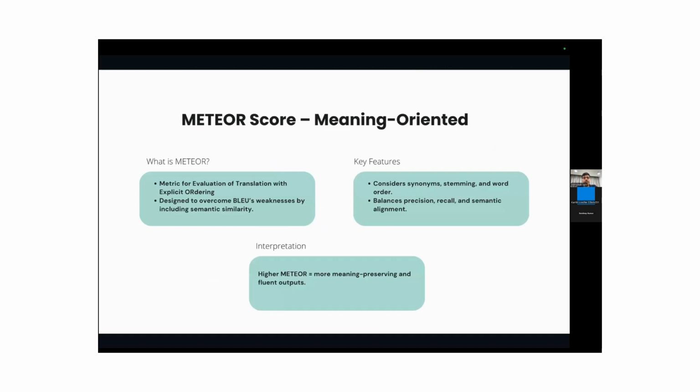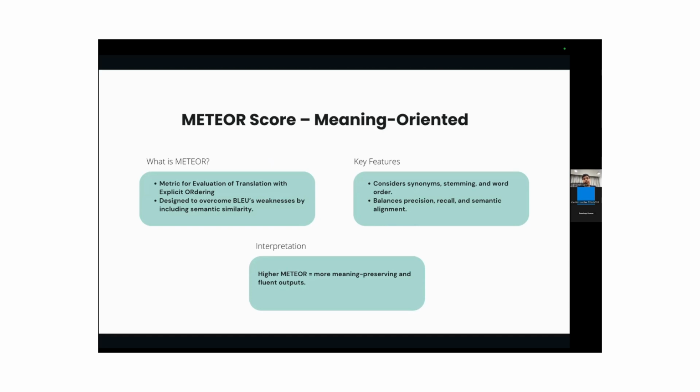Now, if we look at the Meteor score, why do we need Meteor score? It is designed to overcome Blue's weakness by including semantic similarity. What is the feature of it? It considers synonyms, stemming, and word order. It balances precision, recall, and semantic alignment. A higher Meteor score means more meaning preserving and fluent outputs.